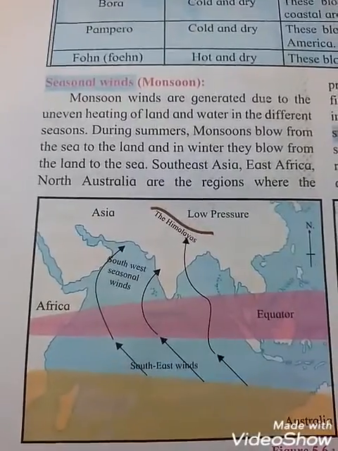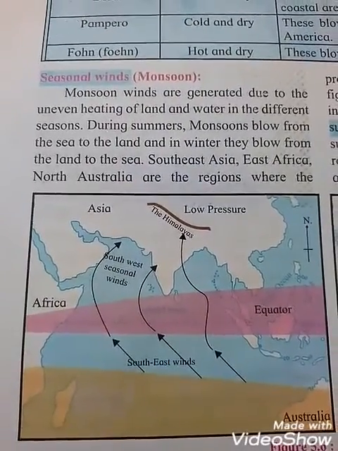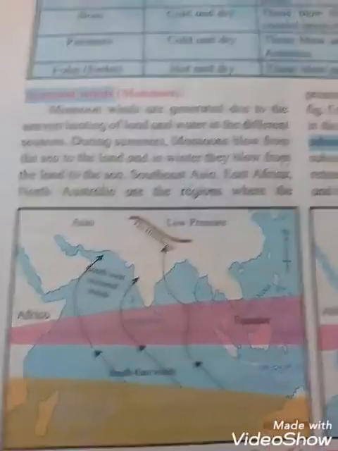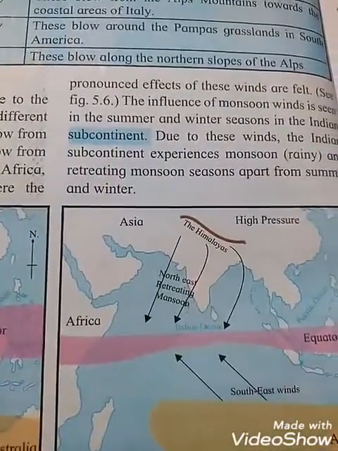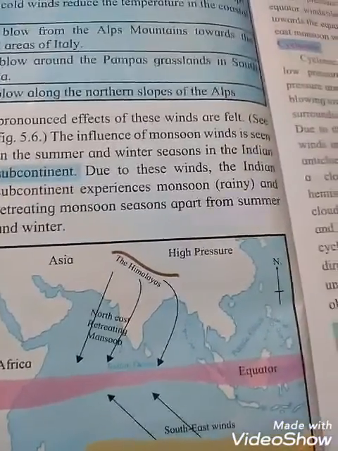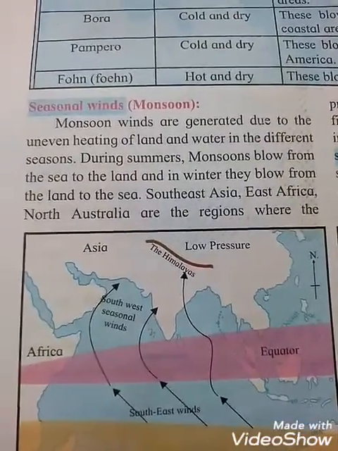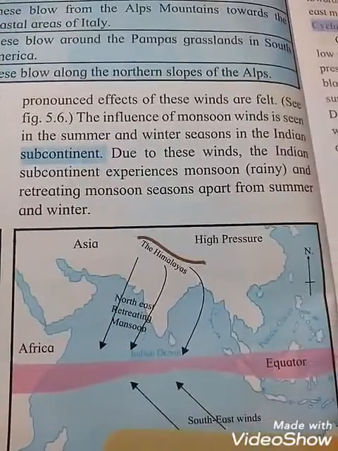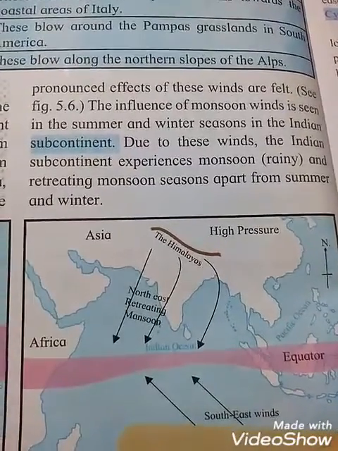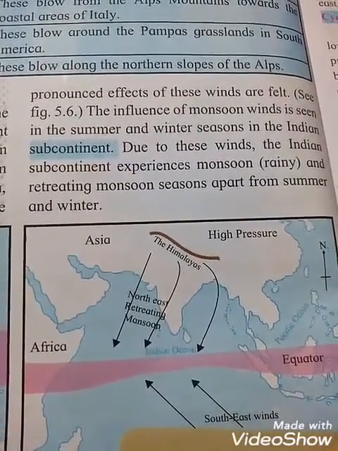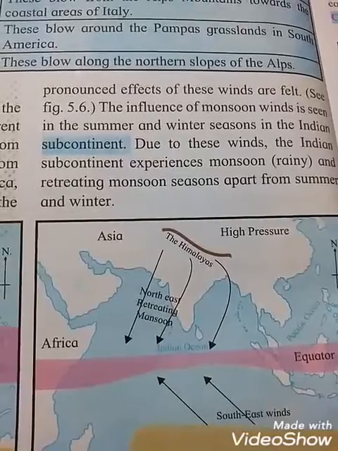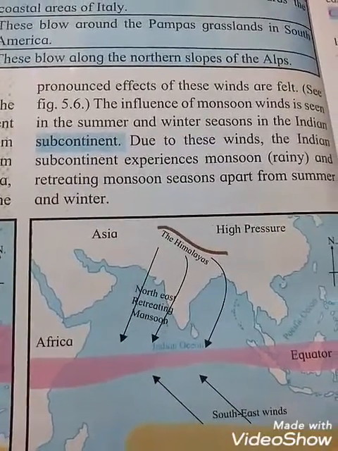Southeast Asia, East Africa and North Australia are the regions where the pronounced effect of these winds is felt. See figure 5.6. The influence of monsoon winds is seen in the summer and winter seasons in the Indian subcontinent, okay students.